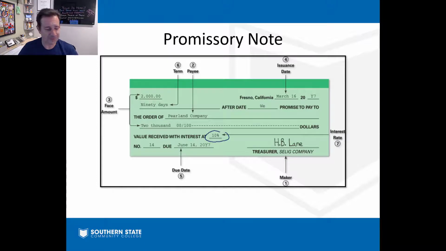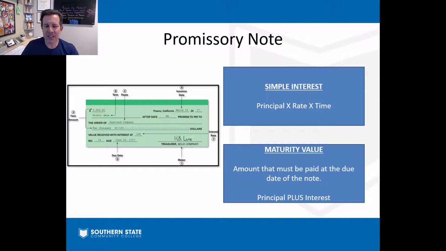All right. A couple of things here. If we're going to calculate the interest on a promissory note, we need a formula. Our formula to calculate simple interest is always interest equals principal times rate times time. P times R times T. And our book is always assuming time, our year would be 360 days, even though in the real world it's 365 obviously.